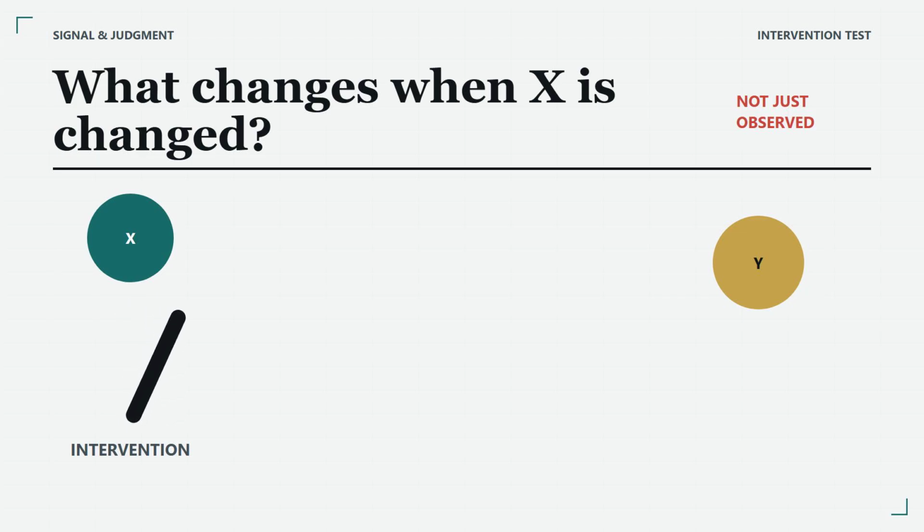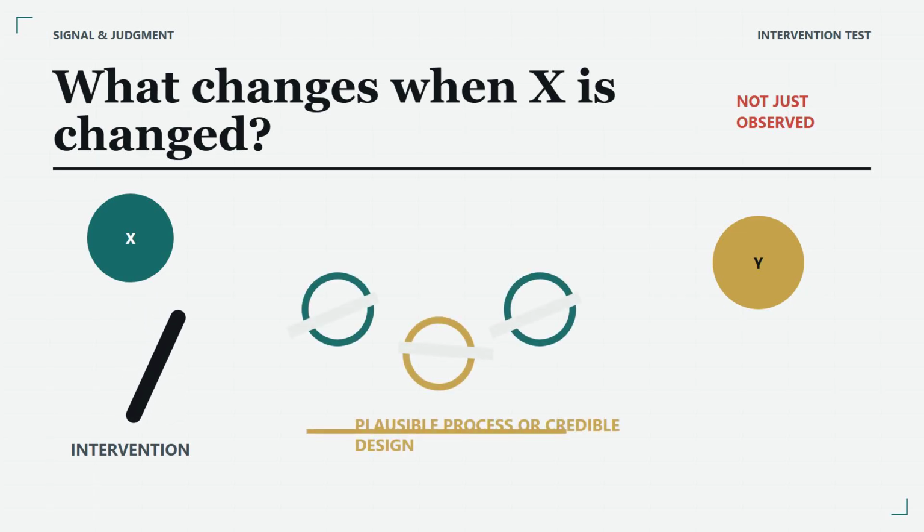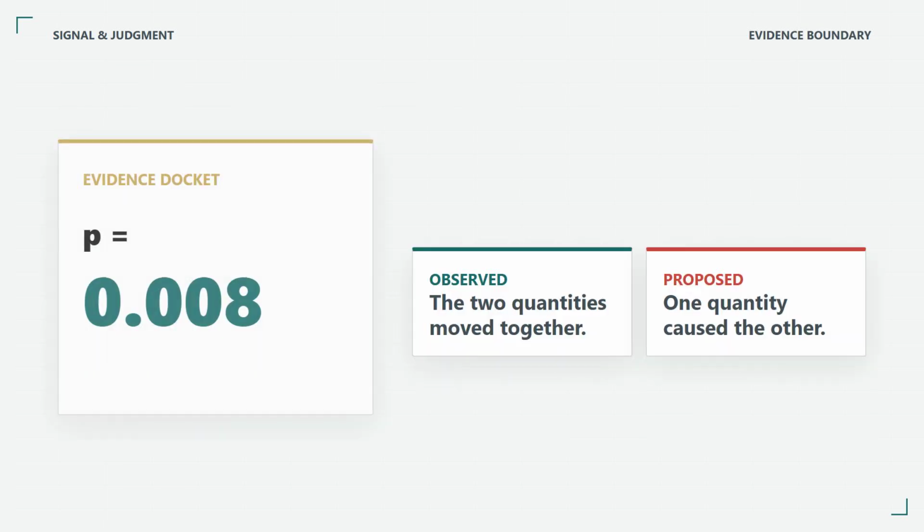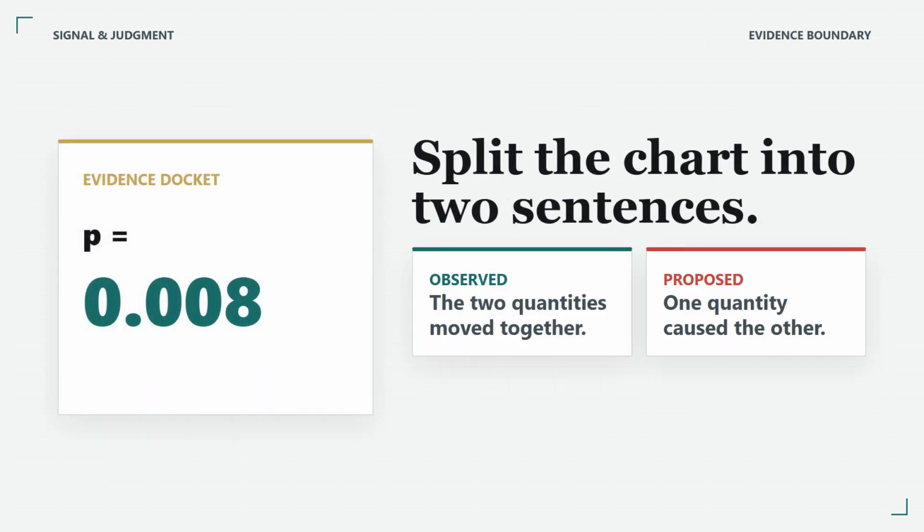A causal claim asks for more. It says that changing one thing would change another because of a plausible process or because a credible research design has ruled out important rivals. That is a claim about intervention, not just observation. The same table can support several stories. Storks could cause births. Births could somehow attract storks. A third factor could increase both, or the pattern could depend on the country's period or analysis choices. The columns do not draw an arrow between themselves. The arrow comes from assumptions, design, and judgment.